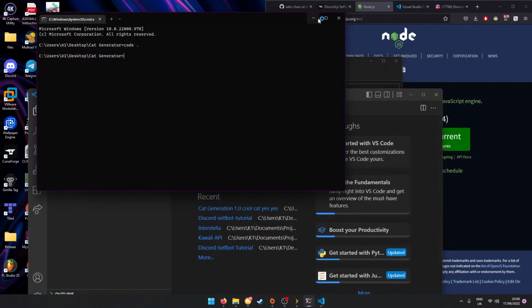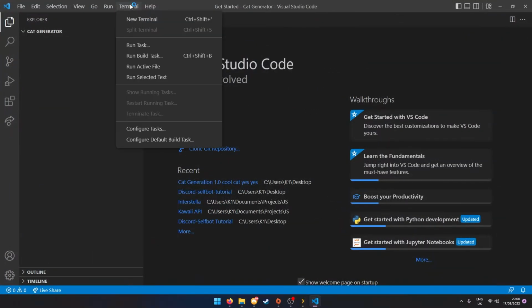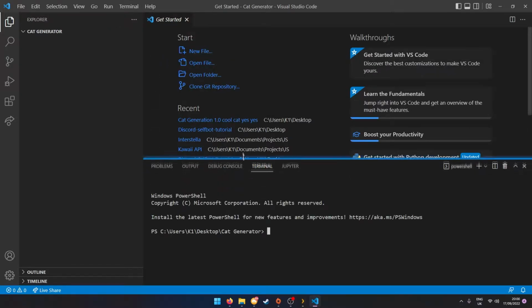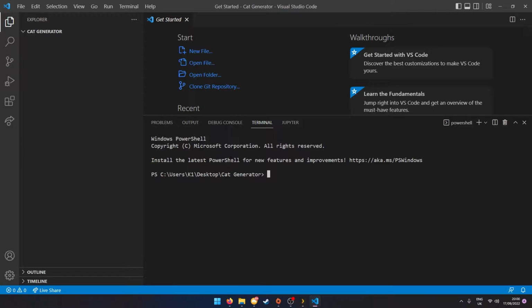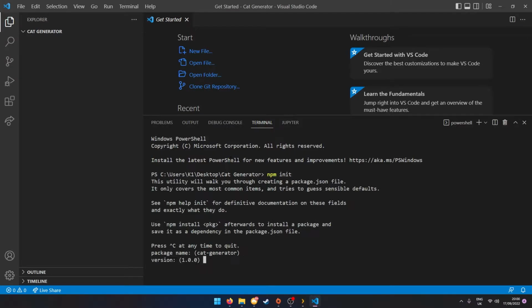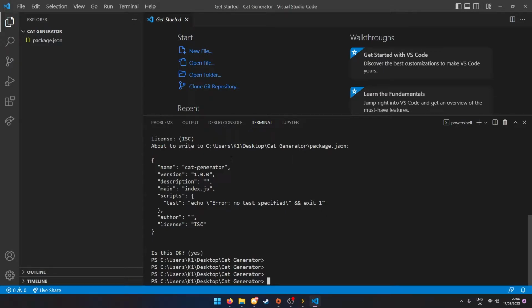You can just close out of this terminal because you're never going to need it again, because you're going to be using the infamous Visual Studio Code terminal. So you want to click in new terminal. Basically we're going to be typing npm init and just hold enter. You can basically skip everything. And then what we're going to be doing is npm i, which is short for install.